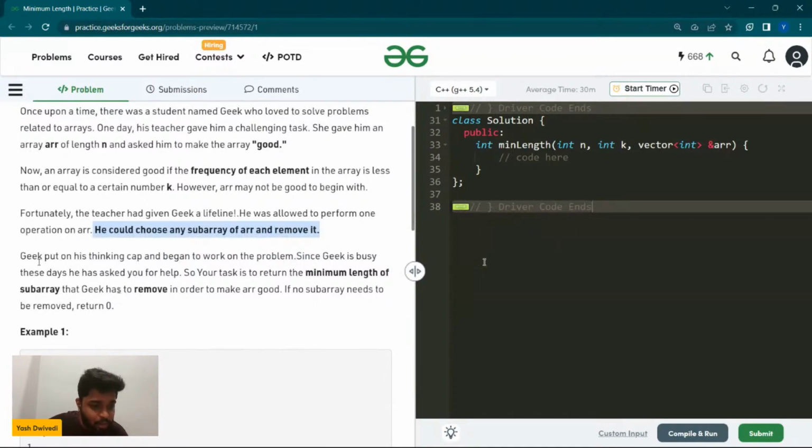So Geek put on his thinking cap and began to work on the problem. Since Geek is busy these days, you can help him. Your task is to return the minimum length of the subarray that you need to remove. If no subarray needs to be removed, then return 0.